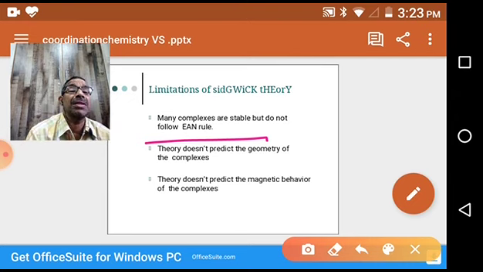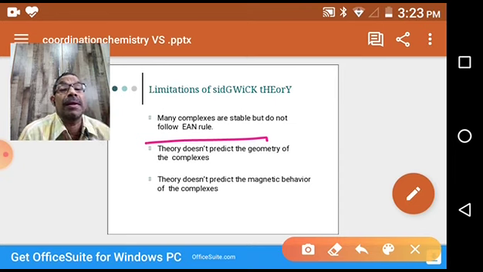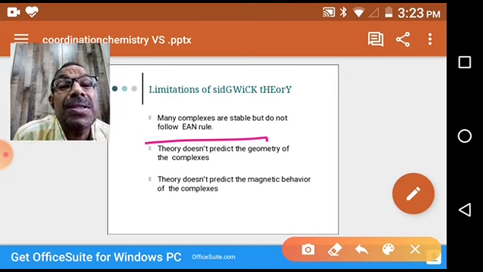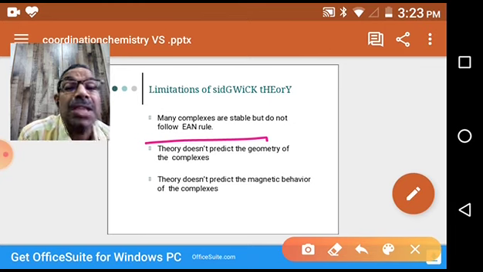The theory doesn't predict the geometry of complexes. We know that after Werner's coordination theory, coordination number 4 complexes may exhibit either tetrahedral or square planar geometry. But why do some complexes exhibit tetrahedral, while other complexes with the same coordination number 4 exhibit square planar? We can't give the reason for the geometry of a particular complex.